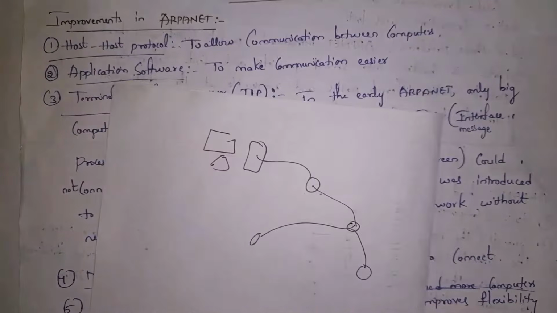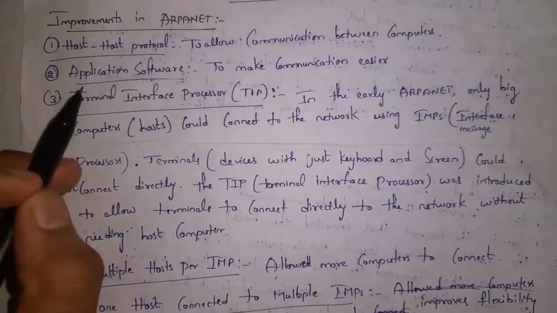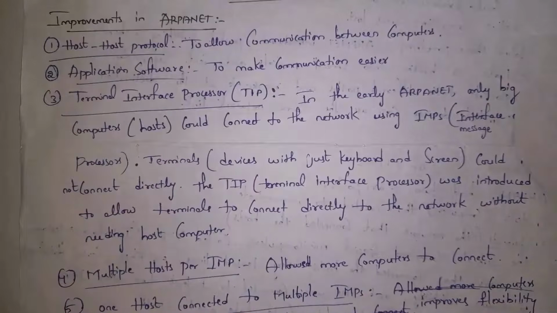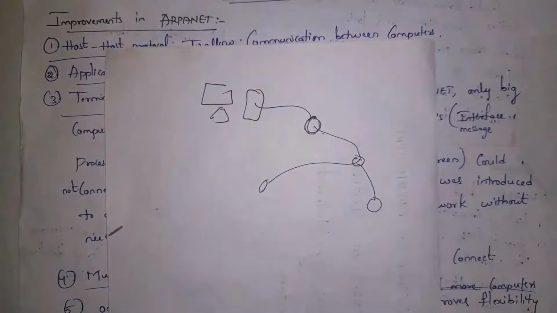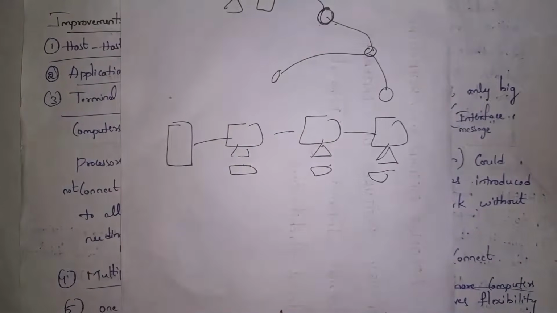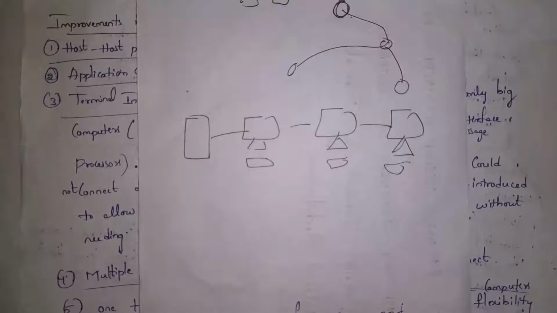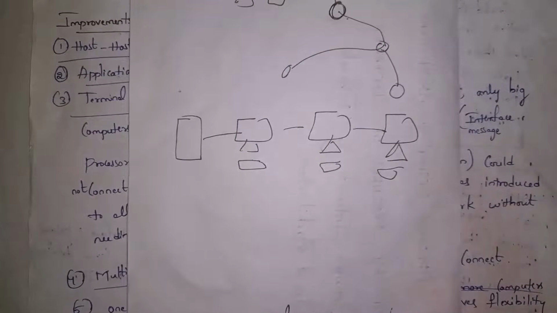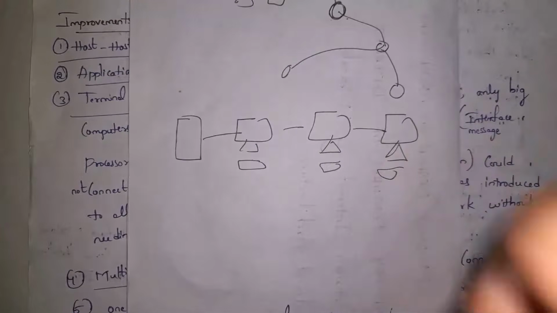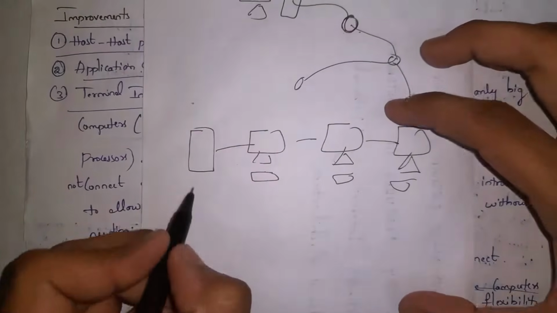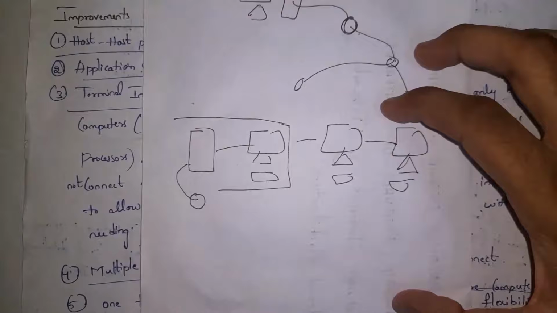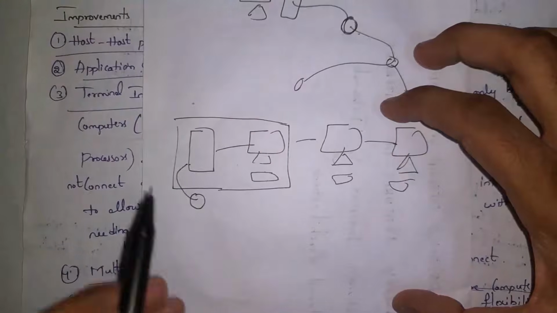And the third one is the terminal interface processor. Guys, in olden days, when ARPANET was first introduced, each IMP device was connected to a single host computer for communication. In olden days, terminals were nothing but devices with only a keyboard and screen. We call it a terminal. So in olden days, many terminals were connected to a single CPU, as each terminal acts as an individual computer. In this case, if you connect an IMP device to the CPU, only this device will support network communication. The remaining computers cannot use the network.